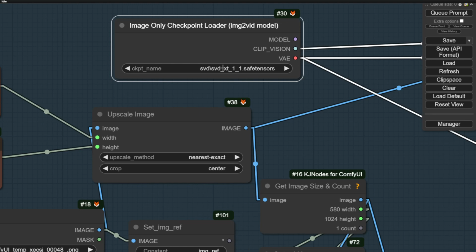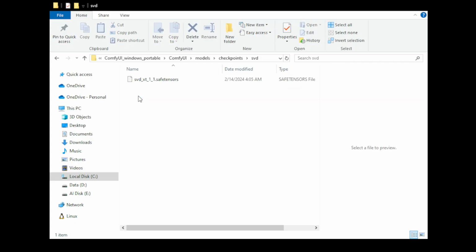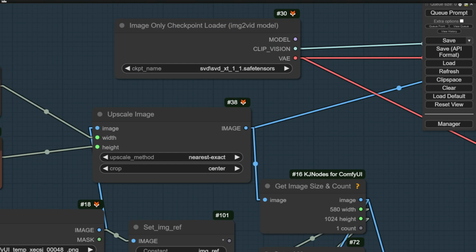Right here, you have to download Stable Video Diffusion 1.1 in your checkpoint models folder. So in your models checkpoints folder, just paste that SVD folder, and in it we have the SVD XT 1.1. That's just the base model from SVD. You can download it directly from Stability AI's Hugging Face page. So once you have that available, we're going back to ComfyUI. Refresh the button and we'll see our SVD models here.